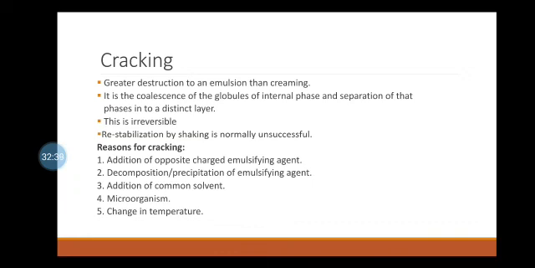The third one is by addition of a common solvent. When a solvent is added to an emulsion which is either miscible with or dissolves the dispersed phase, the emulsifying agent and continuous phase, there is the formation of one phase or a clear solution. This leads to the cracking of the emulsion. For example, an addition of alcohol to turpentine liniment leads to the formation of a clear solution because turpentine oil, soft soap and water are soluble in alcohol.